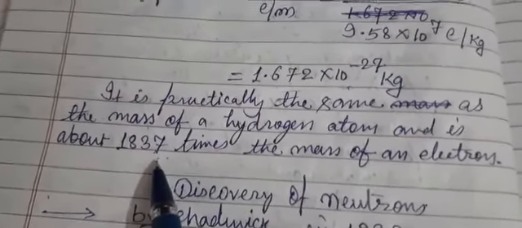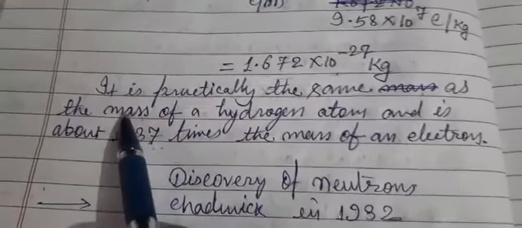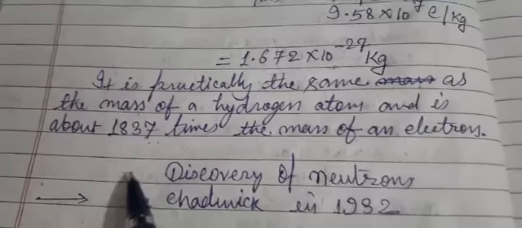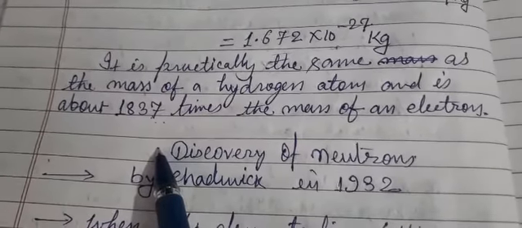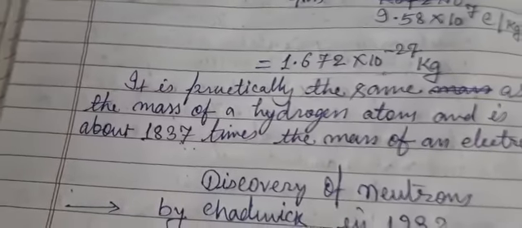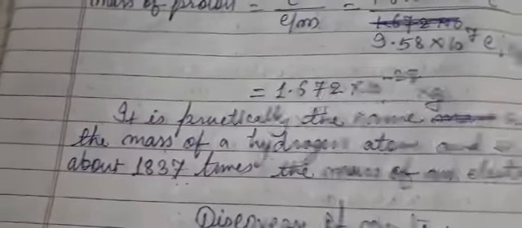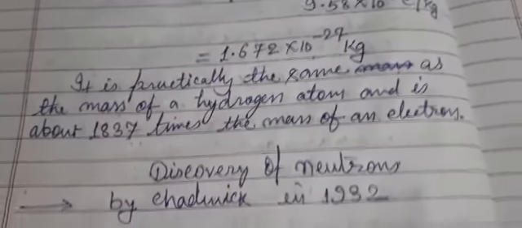But generally what do we consider? The mass of the electron as 1. That means if we consider this 1837 as 1, then the mass of the electron would be 1 by 1837. So this is the explanation about the mass of the electron and proton.